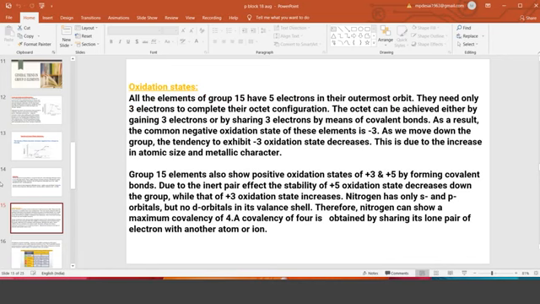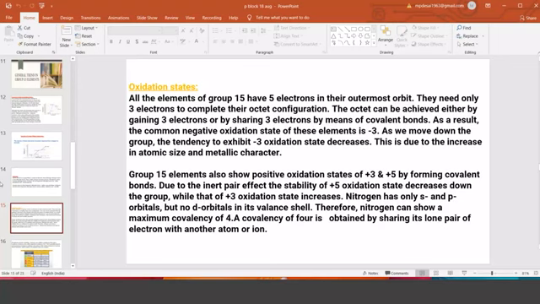Now this is the most important trend of group 15: oxidation states, or oxidation number. So what does oxidation state, or the ON, mean? It is the charge on that particular atom. Whenever an atom loses or gains electrons, it acquires a charge. Loss of electrons gives positive, gain of electrons gives negative. Depending on how many are lost or gained, they acquire that much charge.